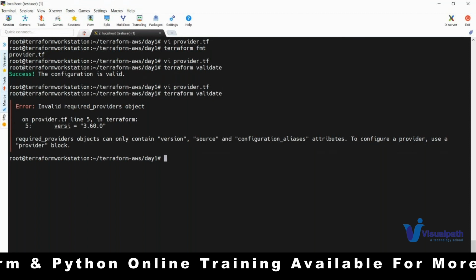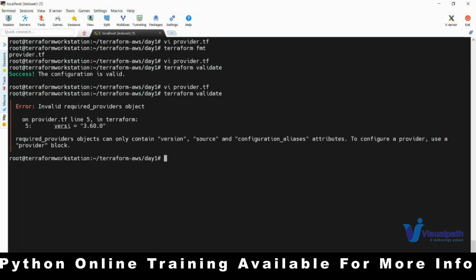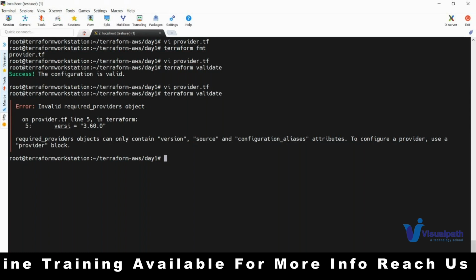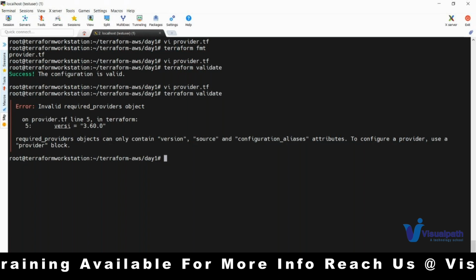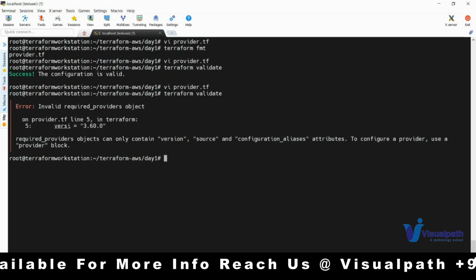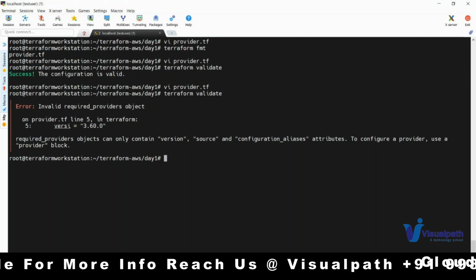Okay, now even when you run Terraform plan or Terraform apply, it will run the Terraform validate in the background. Okay, so just to tell you that if you want to run only validation, then we can use Terraform validate. It will check all the .tf files and it will tell if there is any syntax issues.